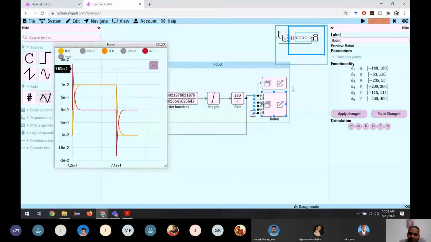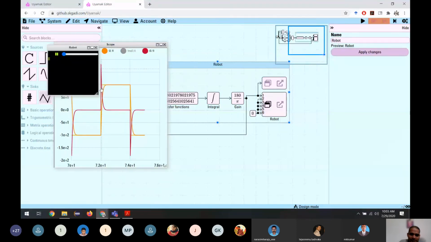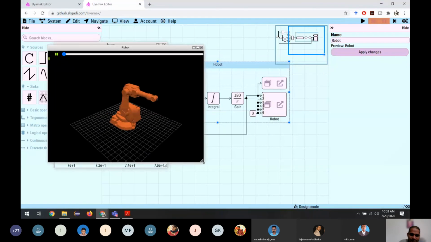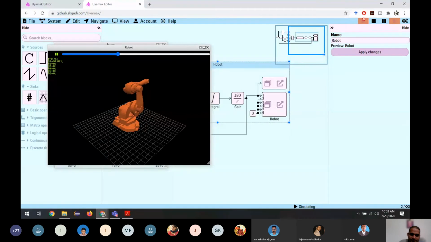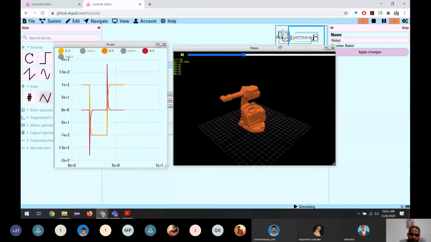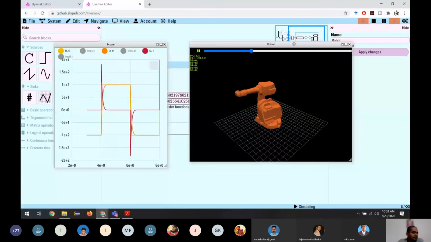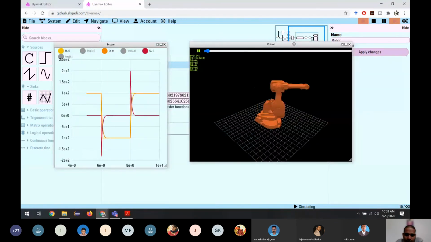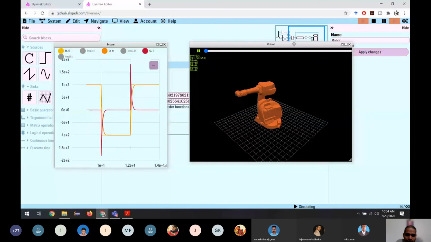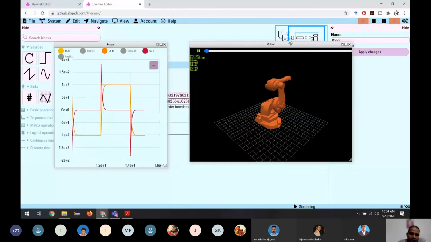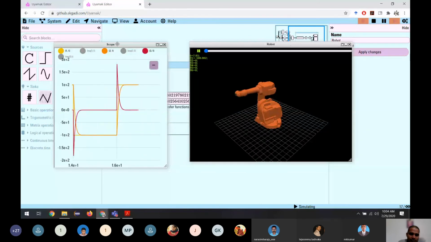Let me stop the simulation and run again. Instead of oscillations, now it moves much smoother than before.